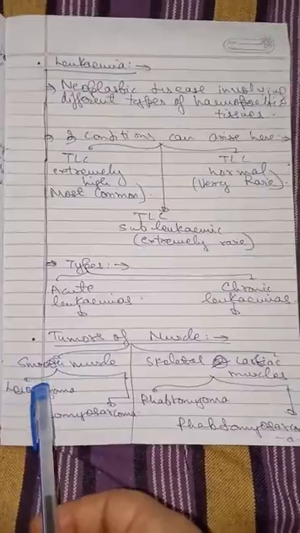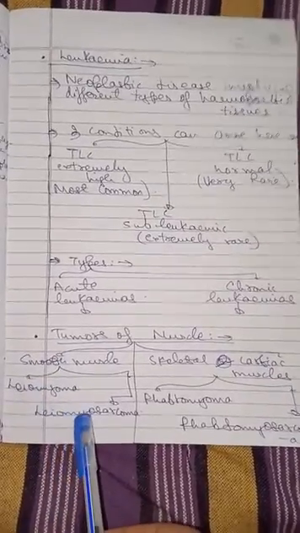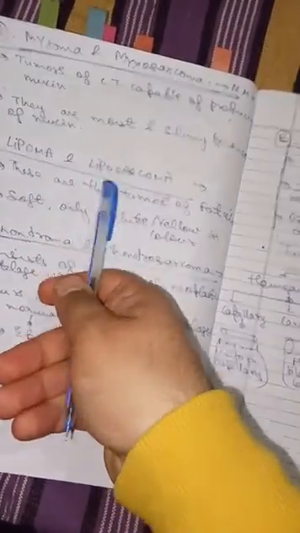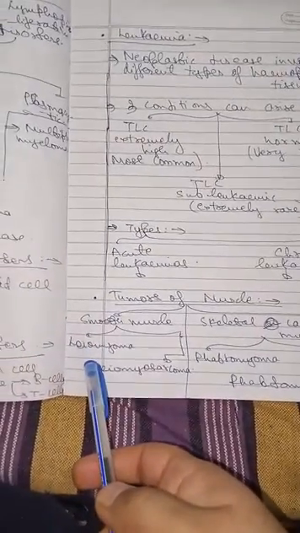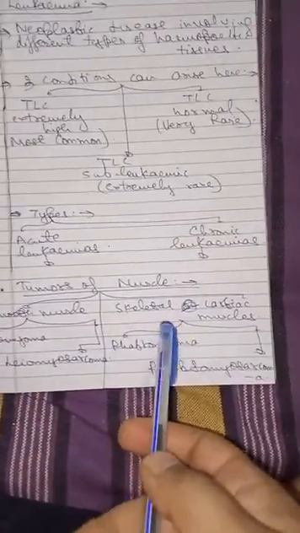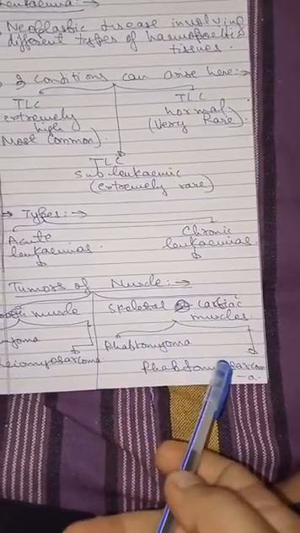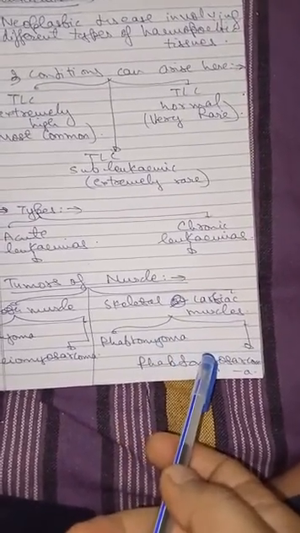Now tumors of muscle. Smooth muscle: leiomyoma and leiomyosarcoma. This should not be confused with lipoma and liposarcoma, which refer to lipids, fat, the tumors of fat. For skeletal and cardiac muscle: rhabdomyoma and rhabdomyosarcoma, benign and malignant.